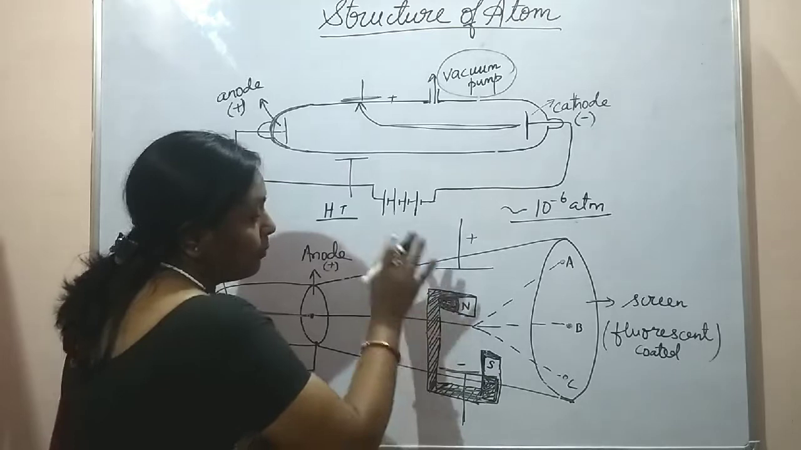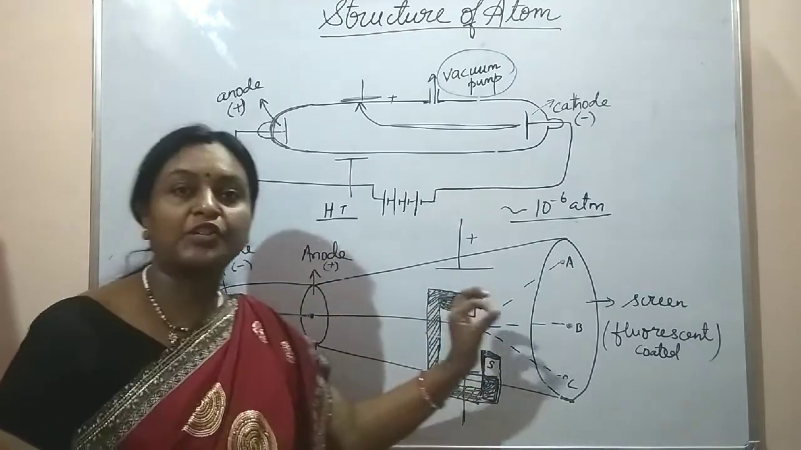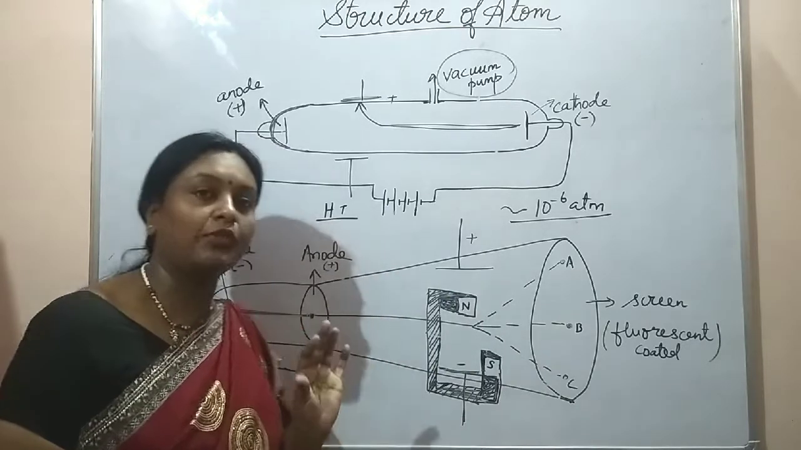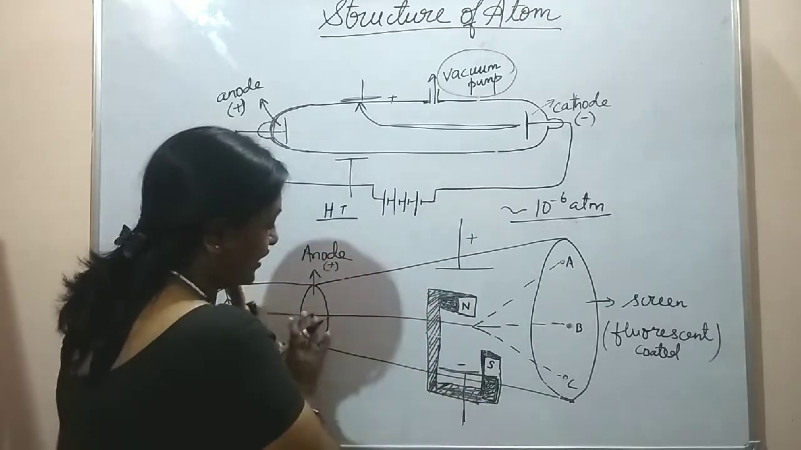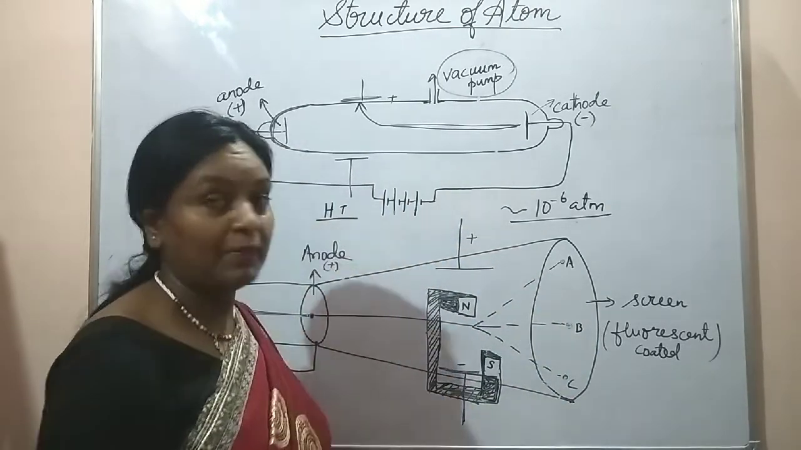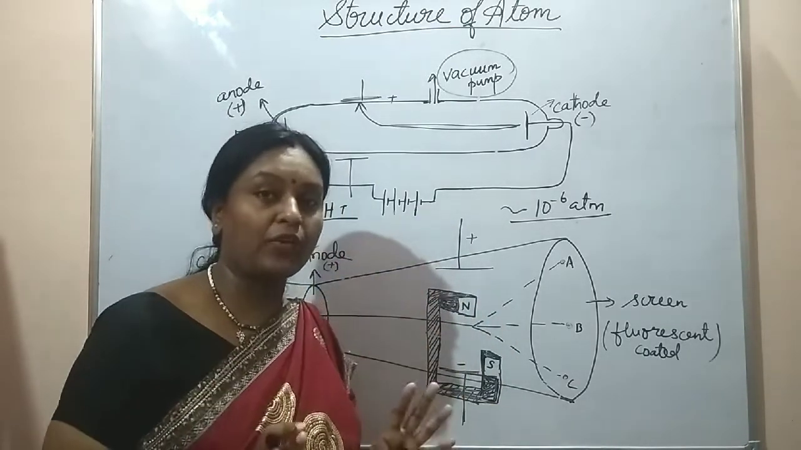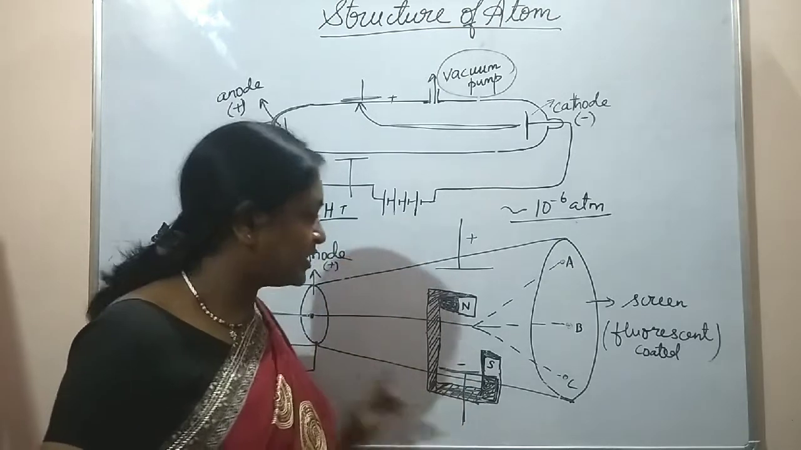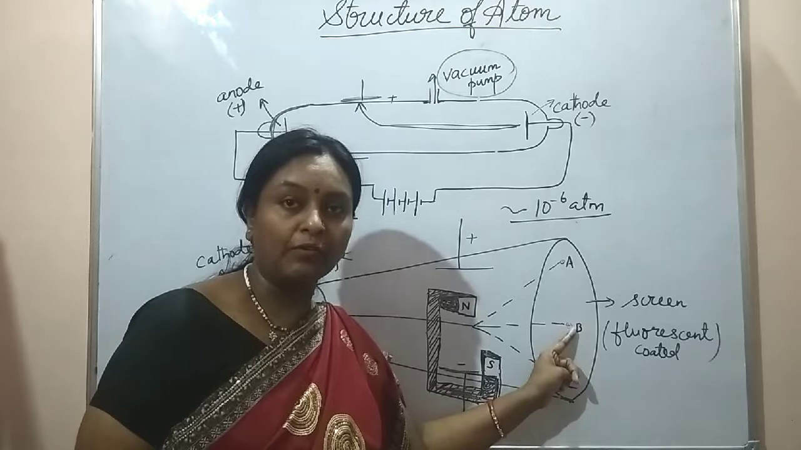But what J.J. Thomson did was, he balanced the electric and magnetic field in such a way that in spite of the presence of electric and magnetic field, the electrons would strike at position B. That means the strength of electric and magnetic field was balanced in such a way that in spite of their presence, the electron would strike at position B only.